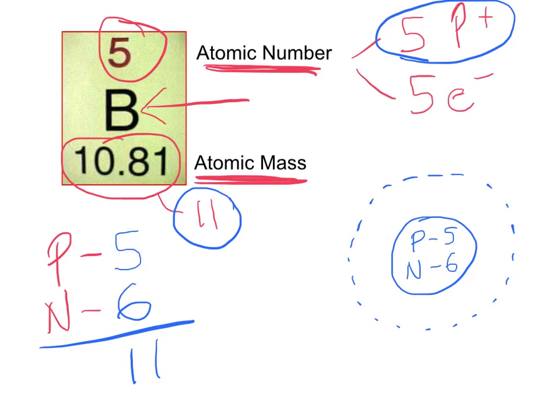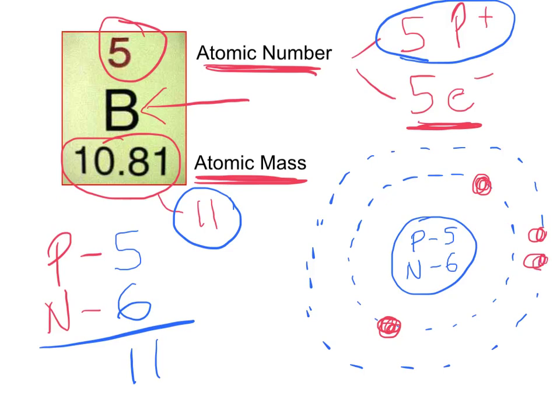And here's our energy level, right here. Okay? And we're going to draw in the electrons. We'll do that with red. Now, we know there's 5 electrons, and I told you earlier that only 2 electrons can go in the first energy level, and then it's considered full. After that, you get a second energy level. So we're going to draw that second energy level, and we have 3 more electrons to draw in, and the electrons in the second energy level can hold up to 8, so we certainly have room for those 3 more electrons. And so this is our atomic model of boron.